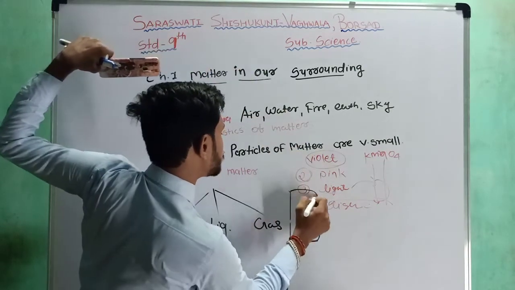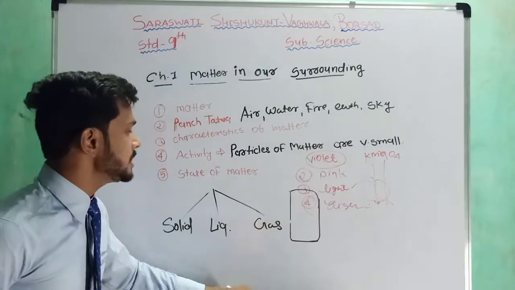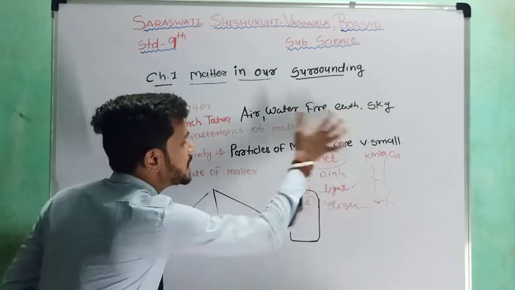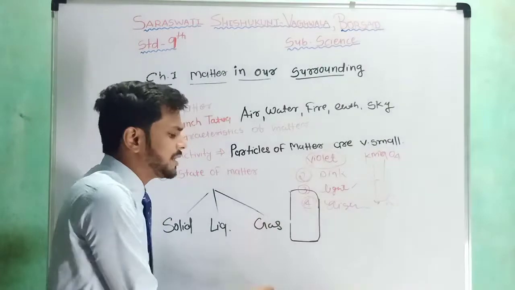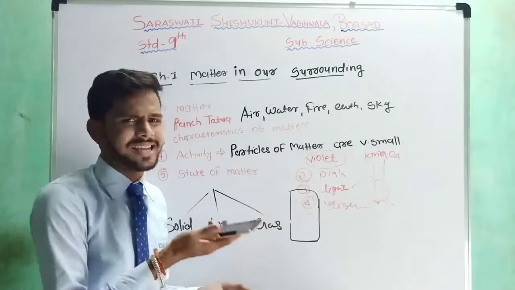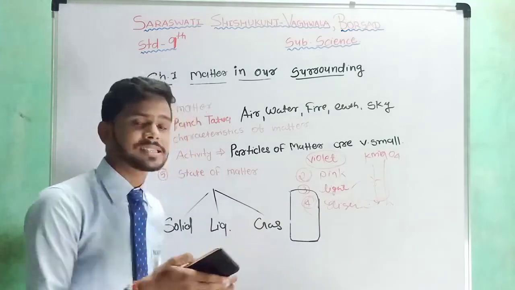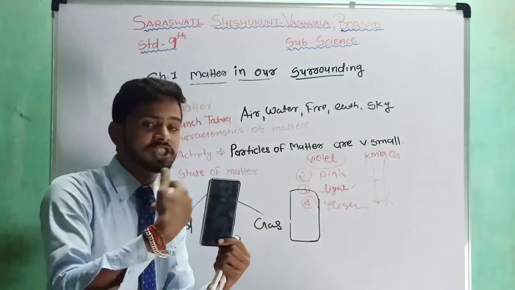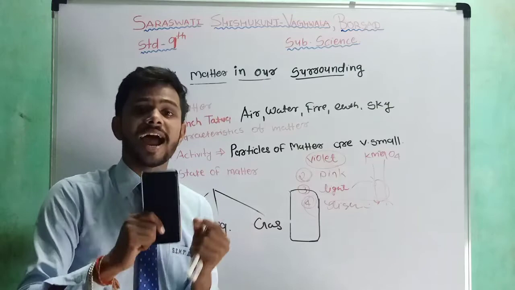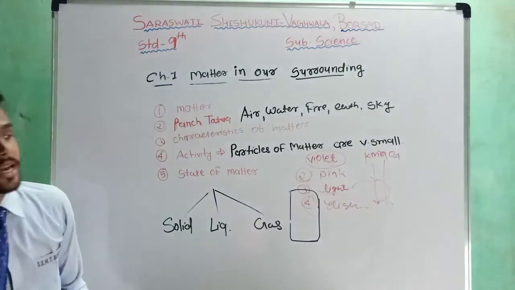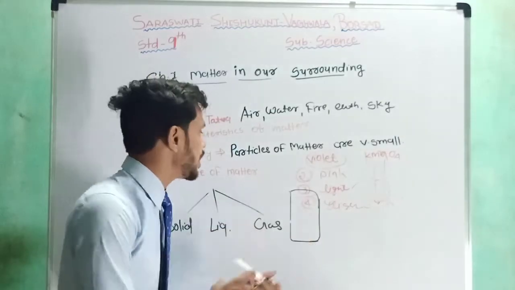Okay, so we can see that this mobile phone occupies some space on this board, and it has some mass, nearly 180 gram or 150 gram. It has a definite shape because of a definite volume, and hence we can say that this mobile phone is a solid substance.